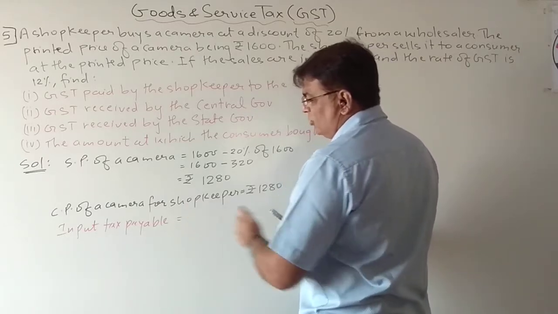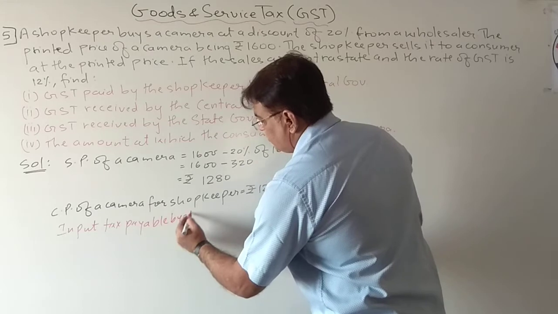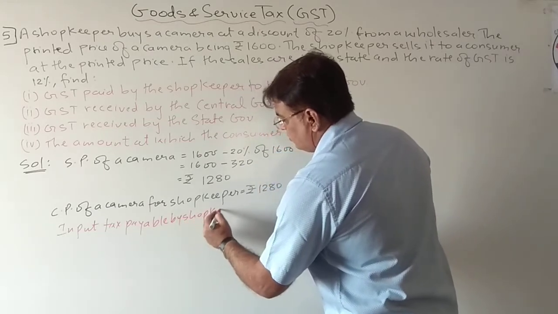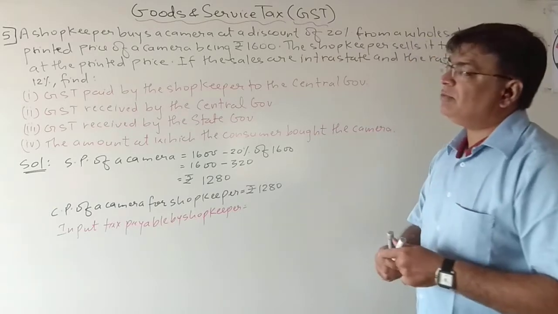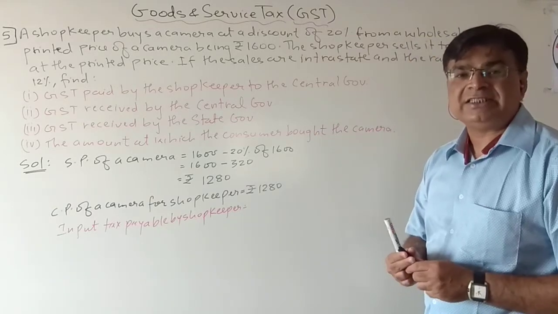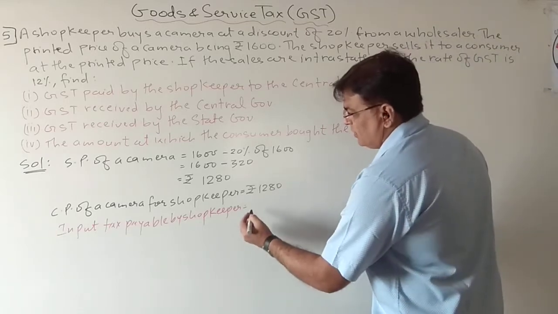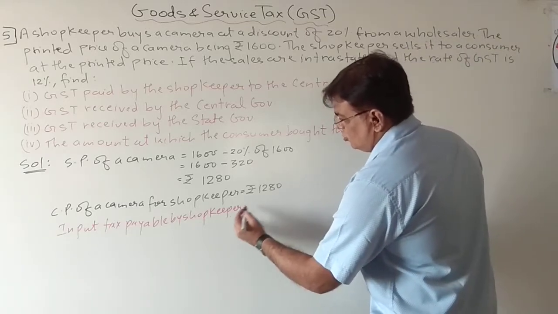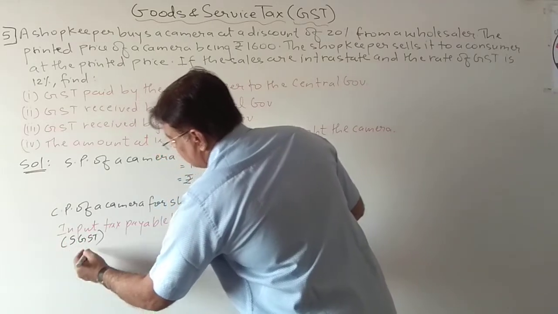Now here we are writing of shopkeeper only, or you can write by shopkeeper. Now we know it is 12%. So half will go to CGST and half will go to SGST. So here you can write input tax as SGST.